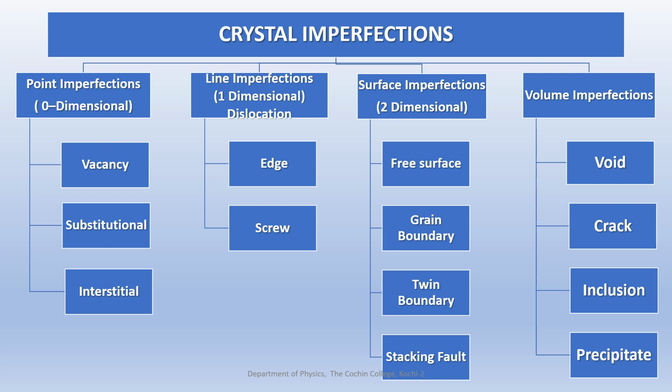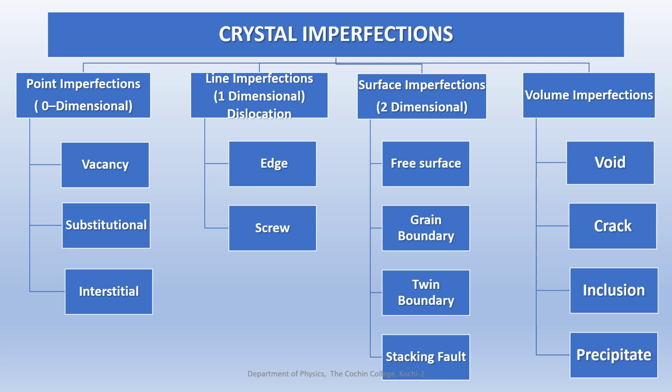The zero-dimensional crystal imperfection, or point imperfection, point defects. Then one-dimensional imperfection, which is known as line imperfection or dislocation. Then comes the surface imperfections, and finally the volume imperfections.